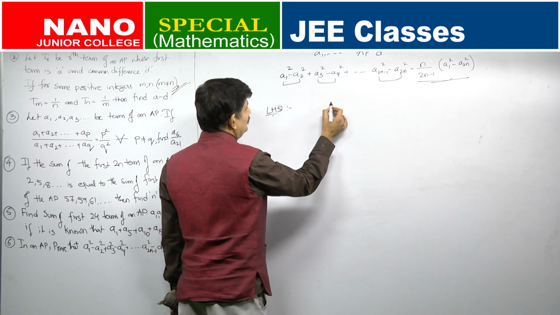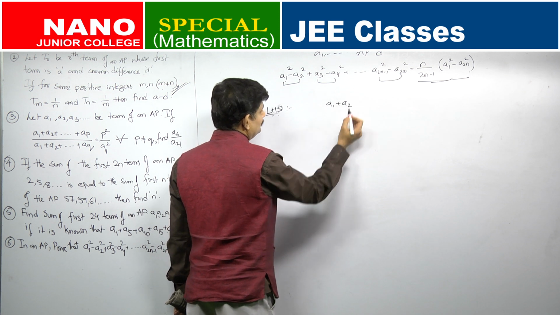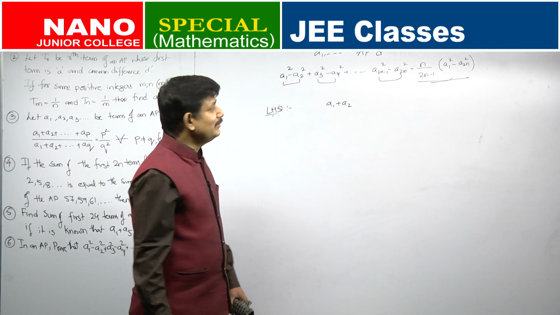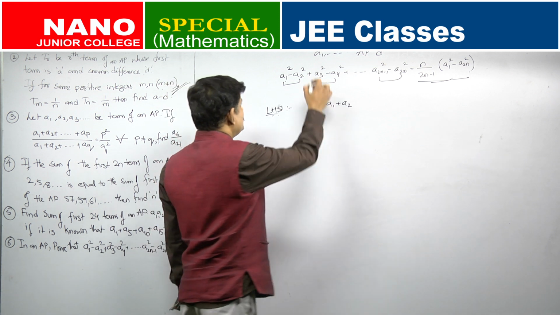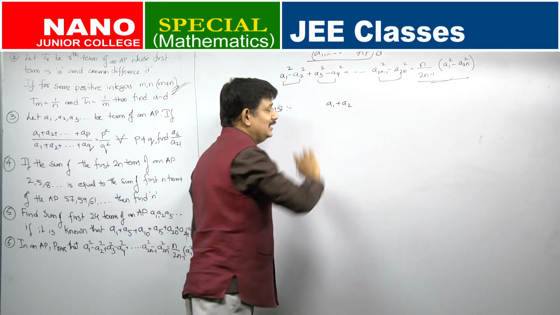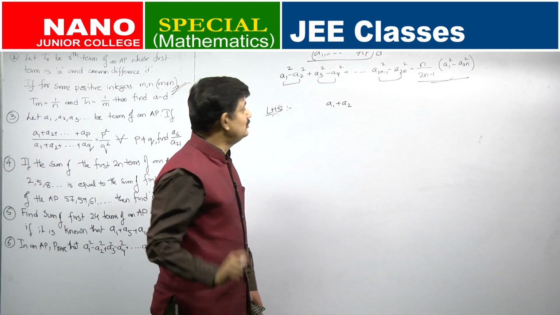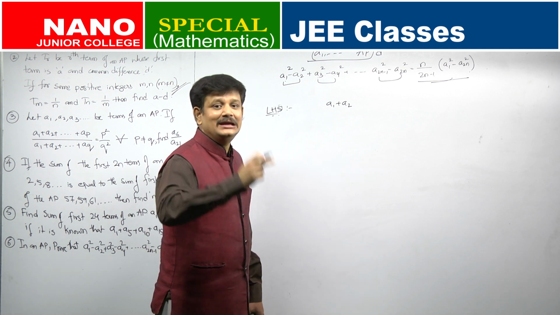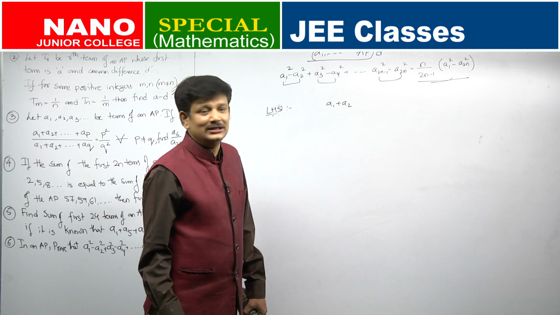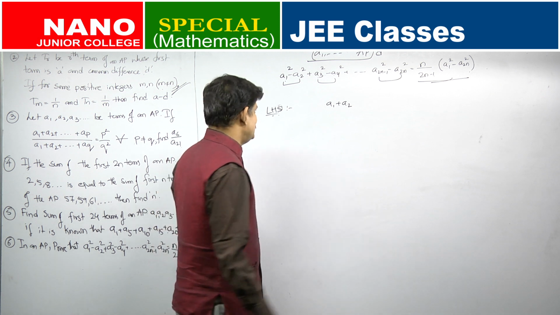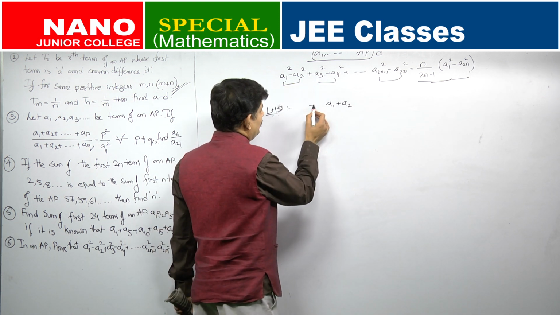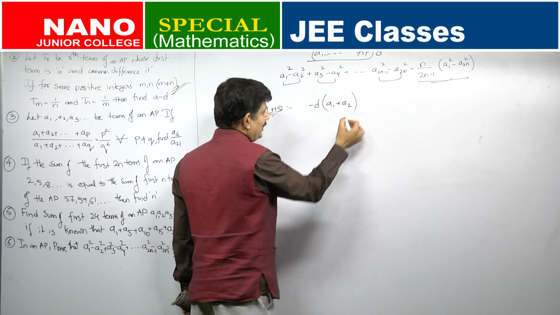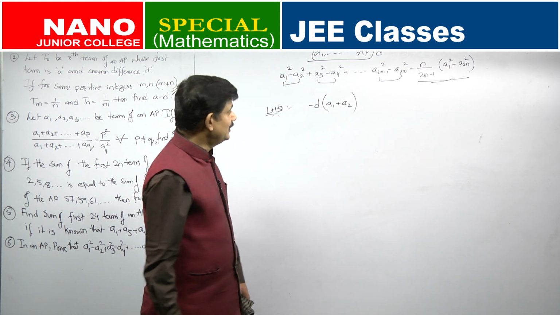So, this will become a1 plus a2 into a1 minus a2, and because this is an AP with common difference d, a2 minus a1 is d. So, a1 minus a2 is minus d. So, the first term will be minus d multiplied by a1 plus a2.